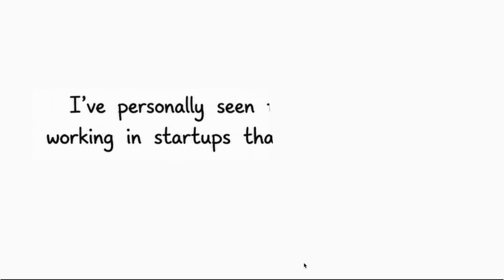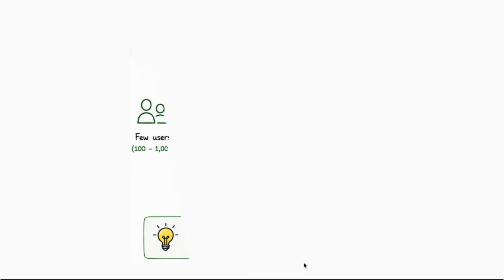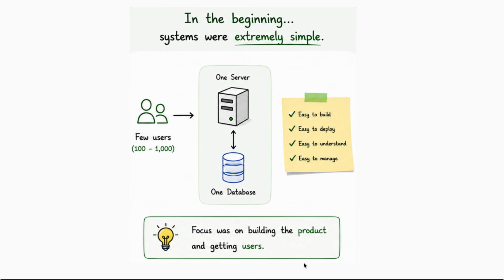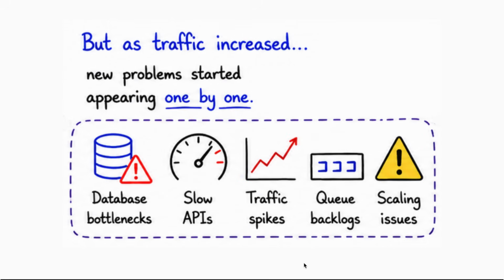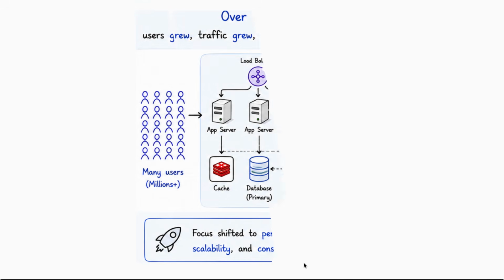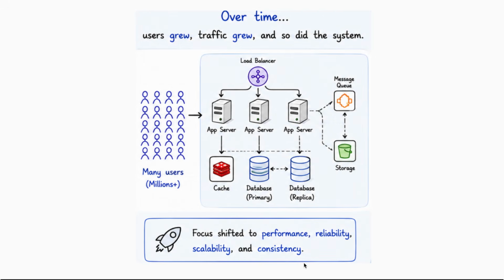I have personally seen this transition while working in startups that scale over time. In the beginning, systems were extremely simple, but as traffic increased, new problems start appearing one by one. Database bottlenecks, slow APIs, traffic spikes, queue backlogs, and a lot of other scaling issues. And slowly, the architecture transformed completely.